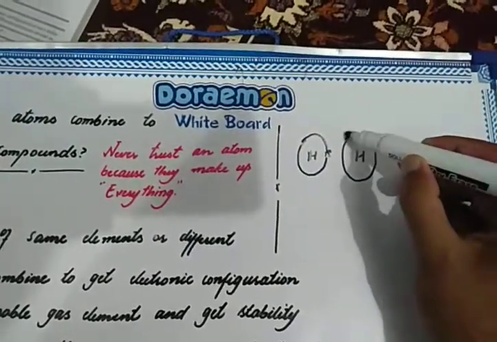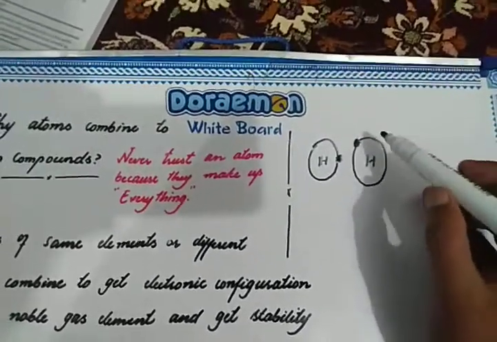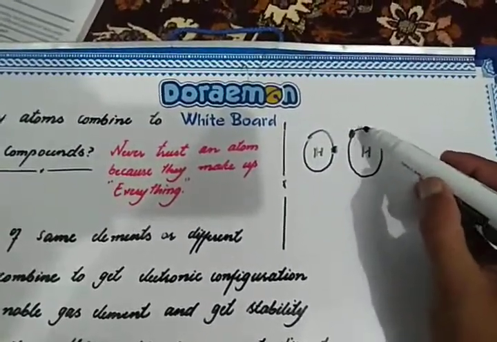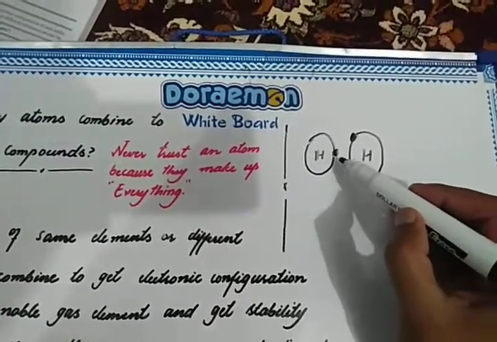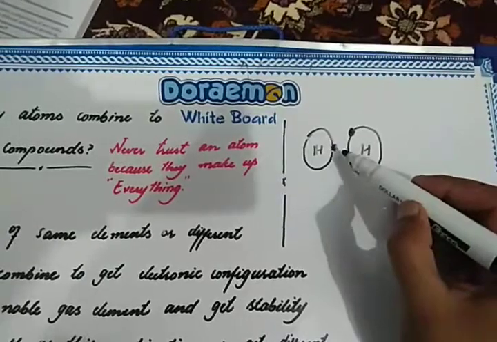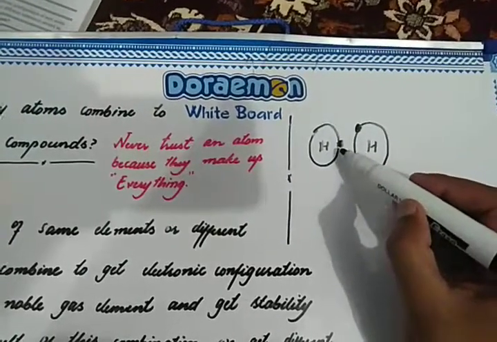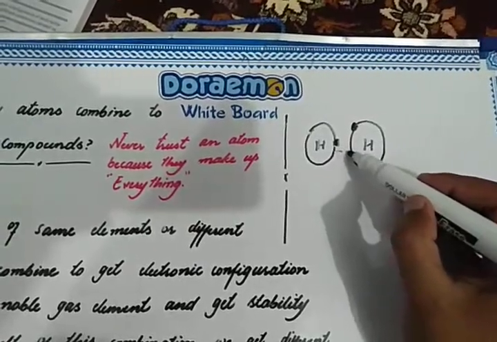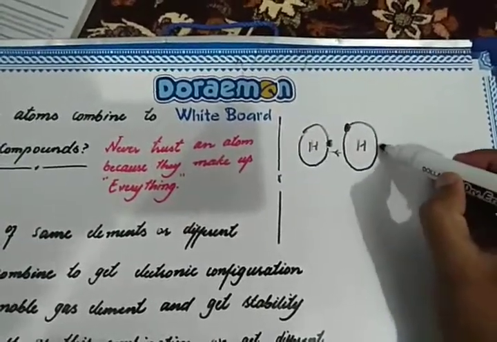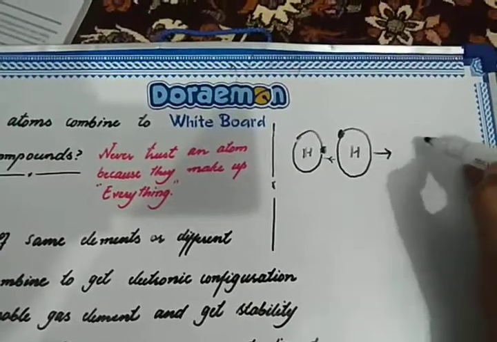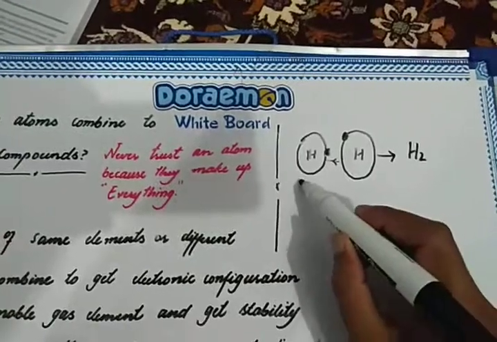These two hydrogen atoms have one electron in their outermost shell. So what will they do to form a molecule? These two atoms of hydrogen will combine to form a hydrogen molecule.